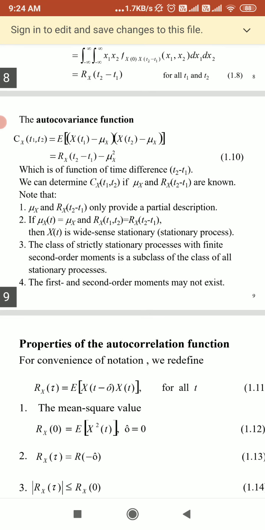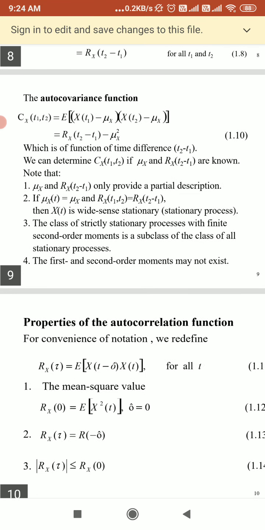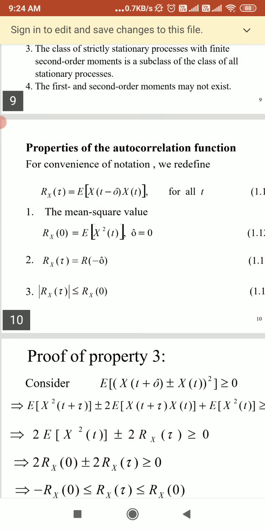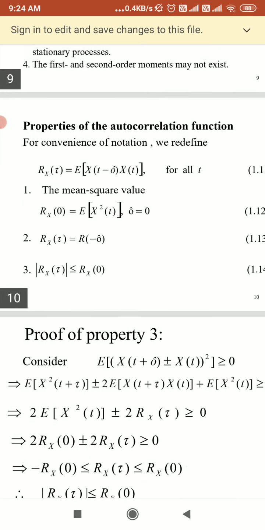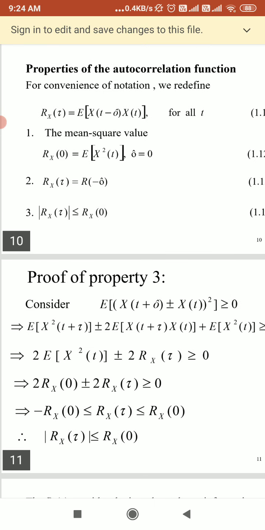So here we have seen the autocovariance function of the random process. Now we can talk about the properties of autocorrelation functions.